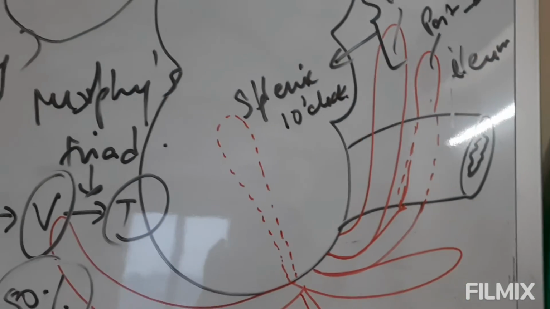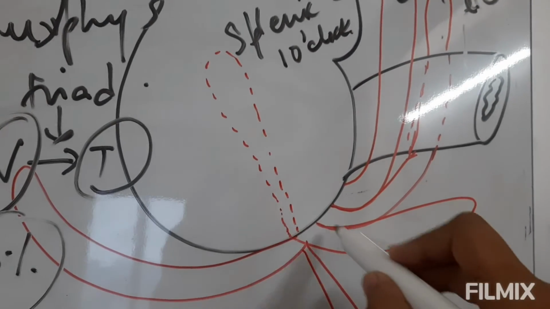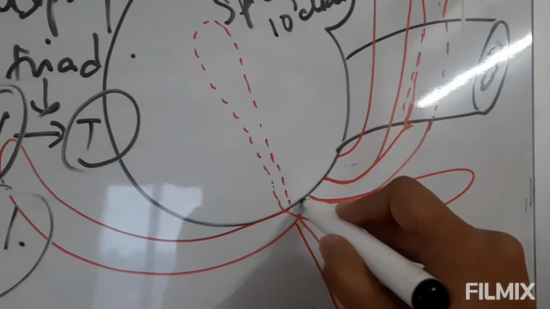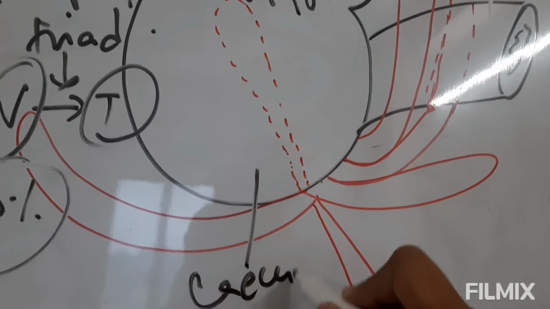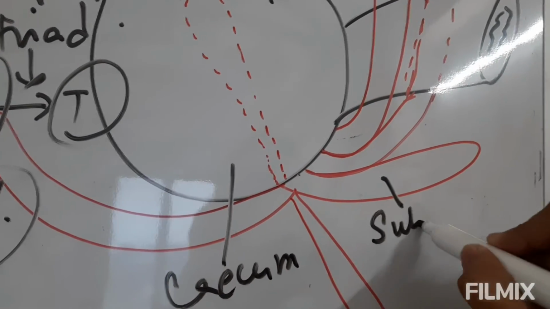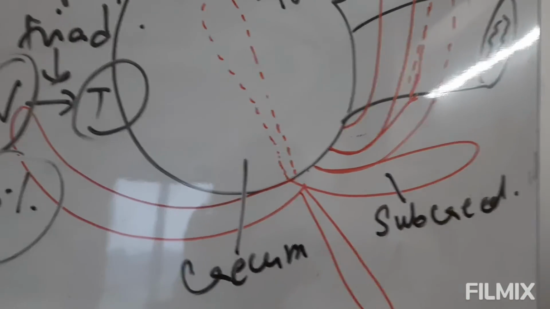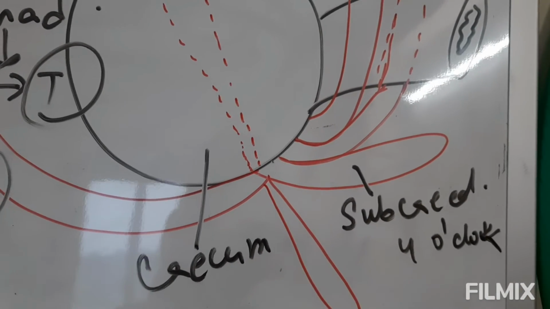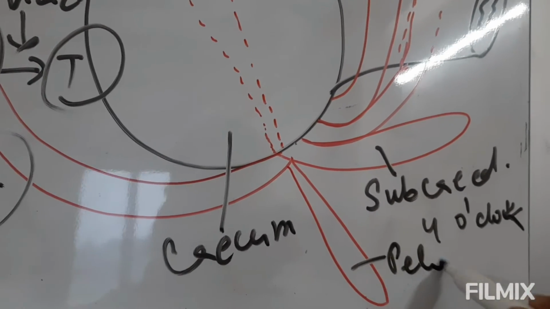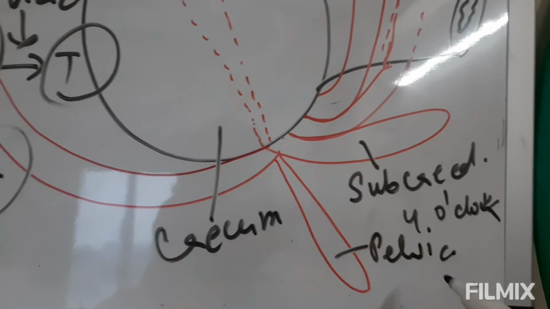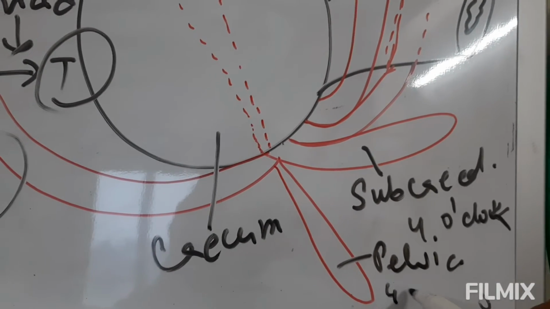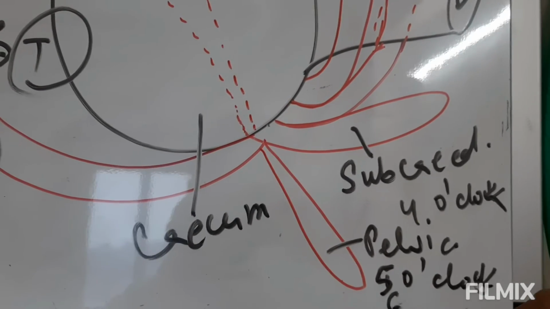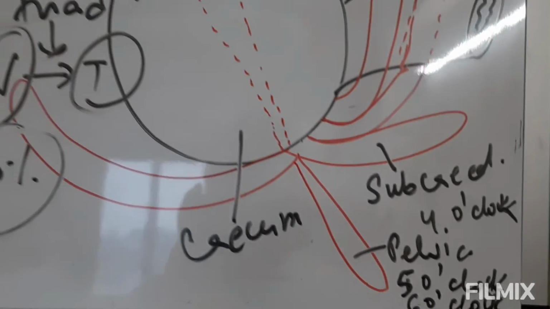Now this one is lying on the downward side of the cecum. So this is the cecum. That's why this is known as a subcecal appendix. And in a clock you will find it at the 4 o'clock position. Now this is the pelvis. This is the pelvic position. This also lies between the 4 and 5 o'clock position. In some books it is written 5, in some books it is written 6 o'clock position.